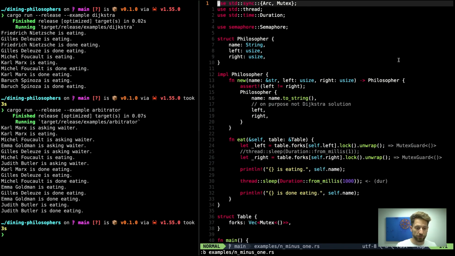So now for the n-1, we are using an external crate because the semaphore was deprecated in Rust 1.7, I believe, a long time ago, because they realized that people confused that with a system semaphore, and it was not really used widespread back then. Therefore, it's no longer in the standard library. There are people that extracted the code from back in the day. You can load this one. I simply used the first one that I found to give an example of how you can use a semaphore.